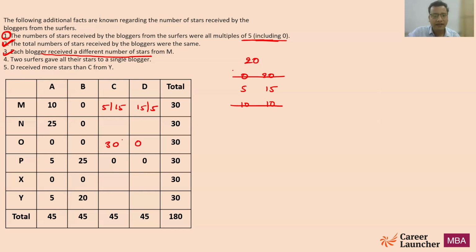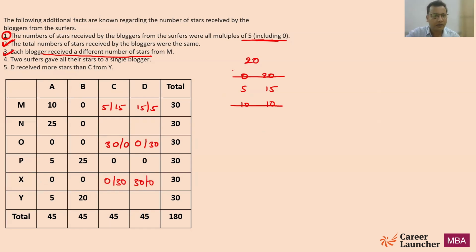Now I can say it must have given 0 to C and 30 to D. This is also a possibility. And there are two such kinds of suffers, right? So definitely P is not going to be that case. Again, X has to be that person. So if this is 0, he must have given 30 to C, and then 0 to D.